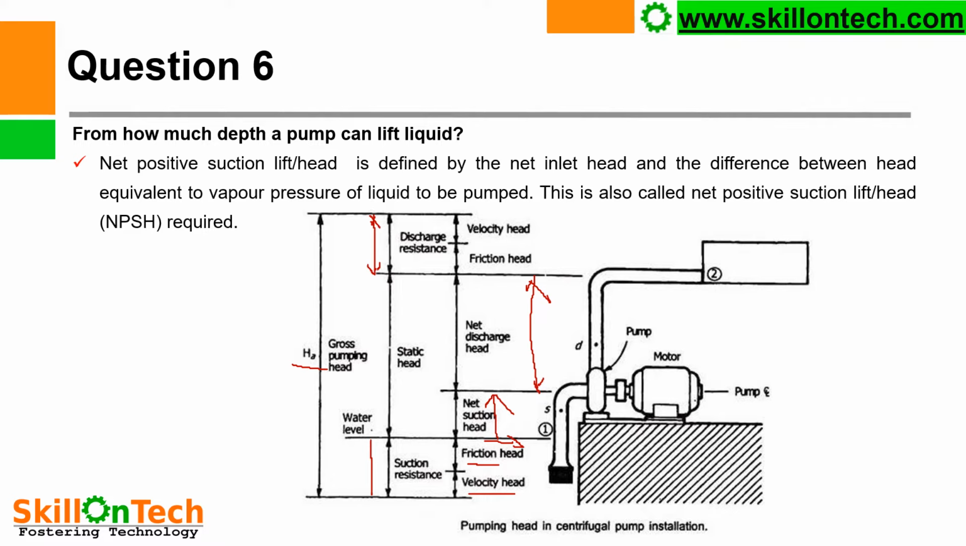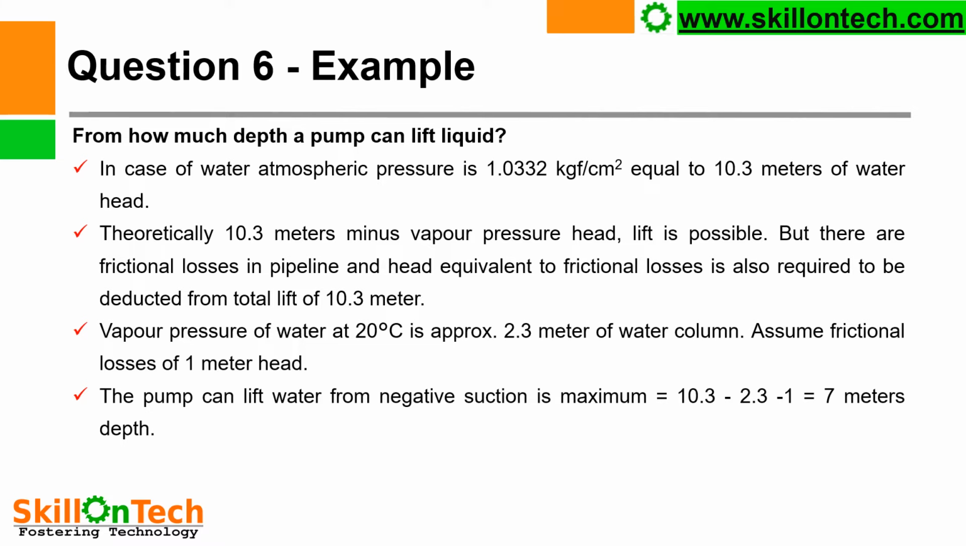But initially, for sucking water from the net suction head, pump manufacturers provide NPSH required. So always a pump must be installed with NPSH available always more than NPSH required. But in the case of water, atmospheric pressure is 1.0332 kg per centimeter square, that is equal to 10.3 meters of water head.